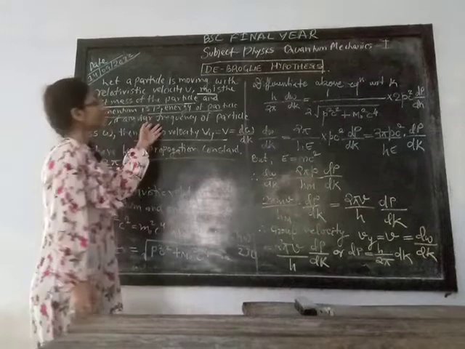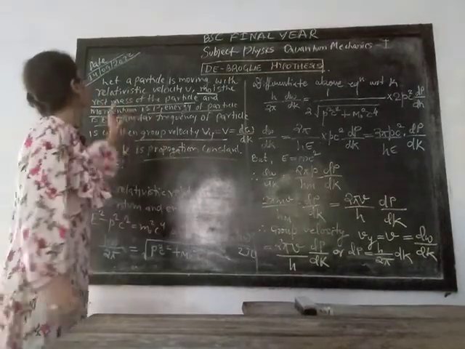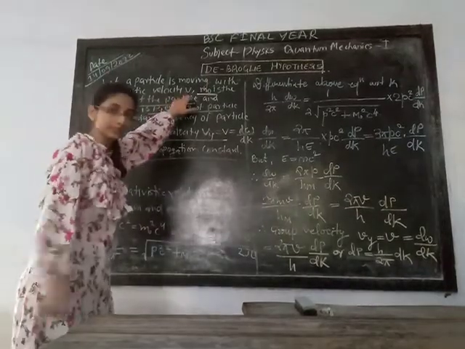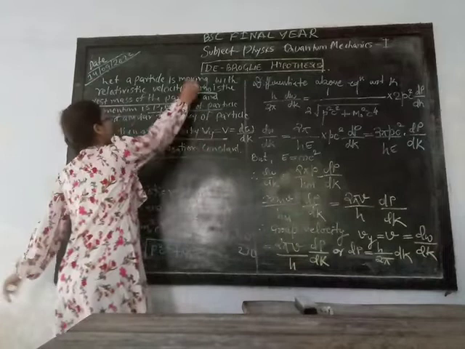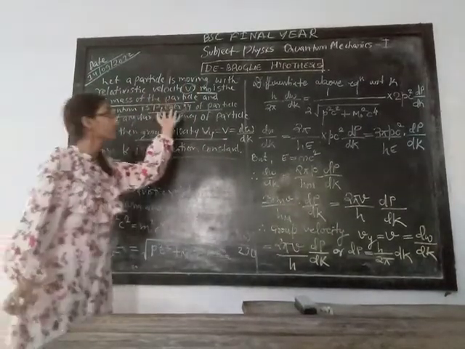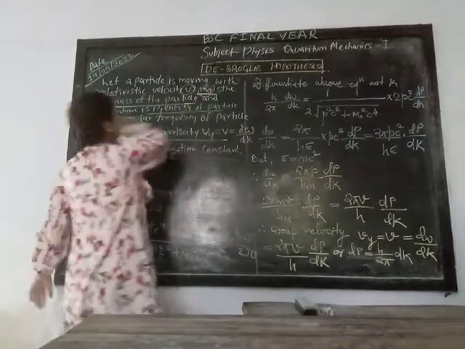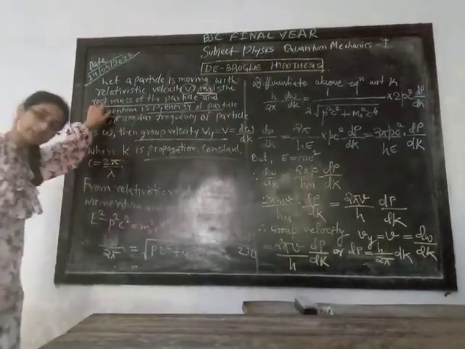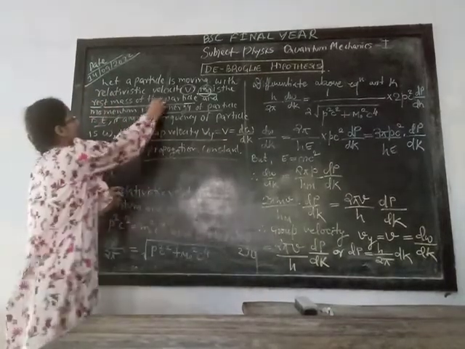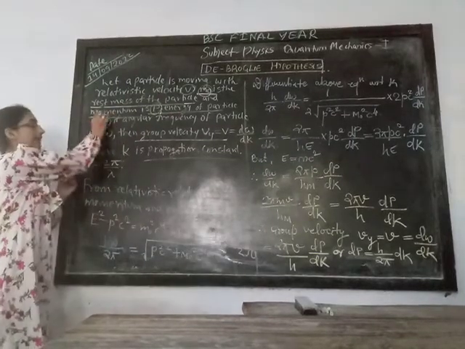So let a particle be moving with relativistic velocity v. So m0, what is m0? m0 is the rest mass of that particle, and momentum is p. Energy of the particle is E.